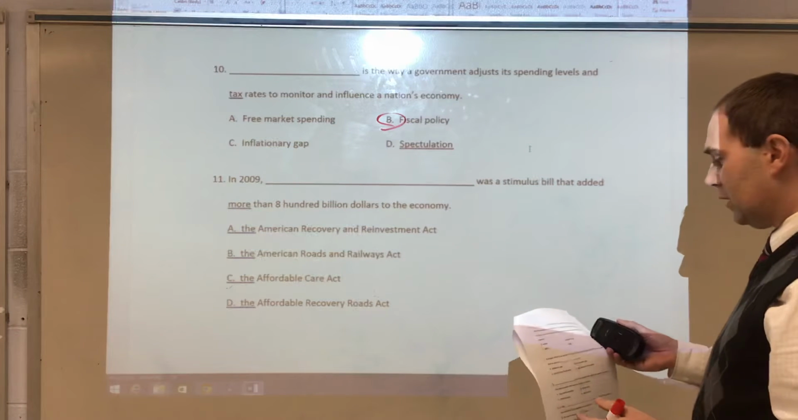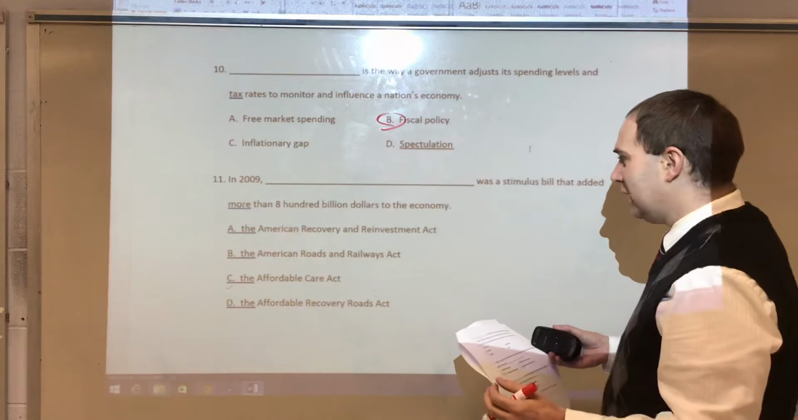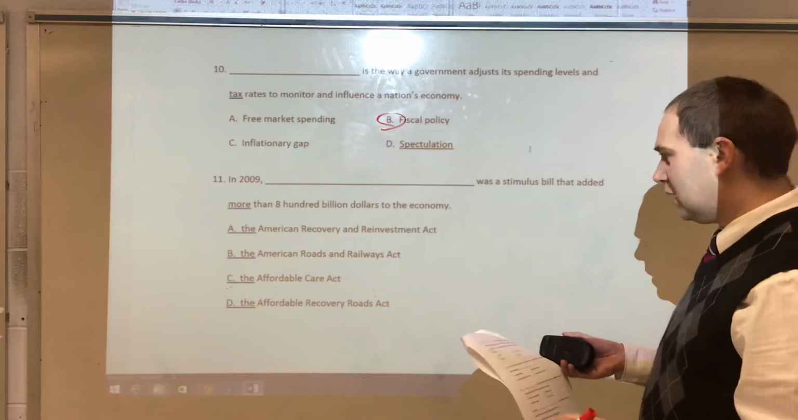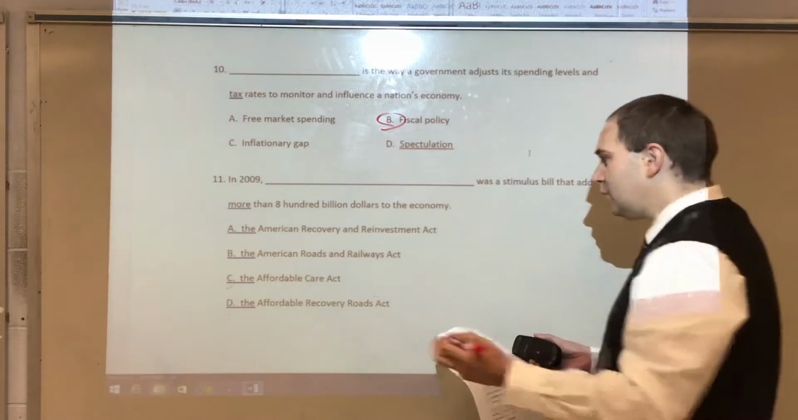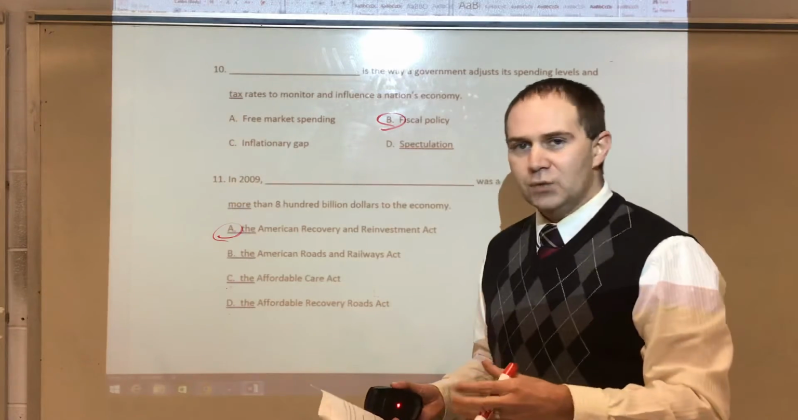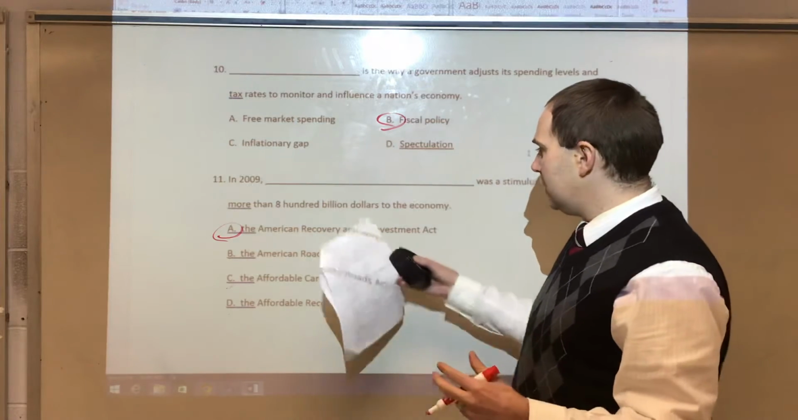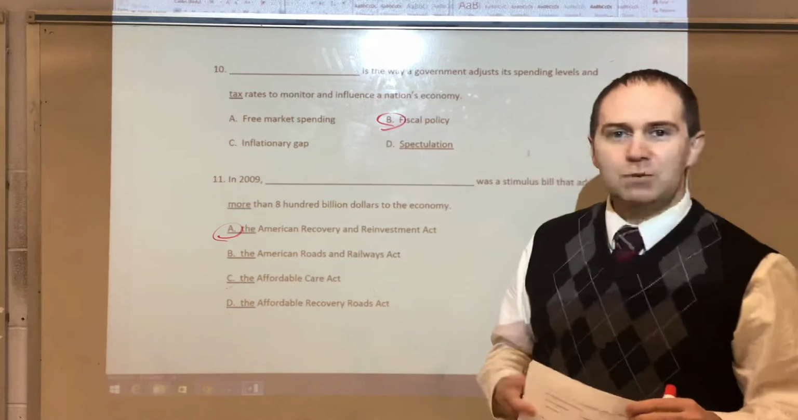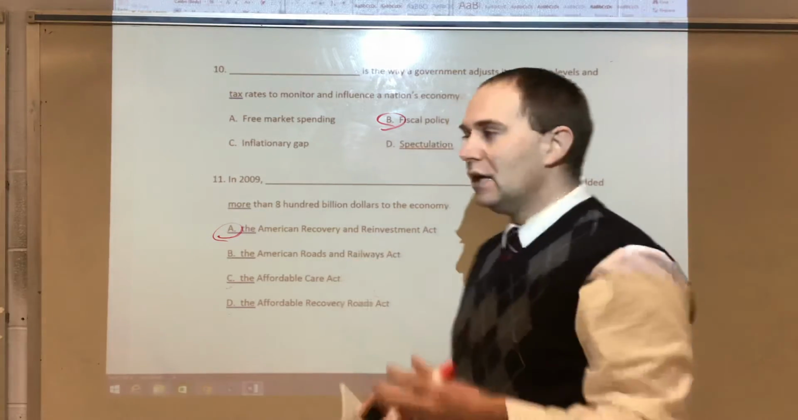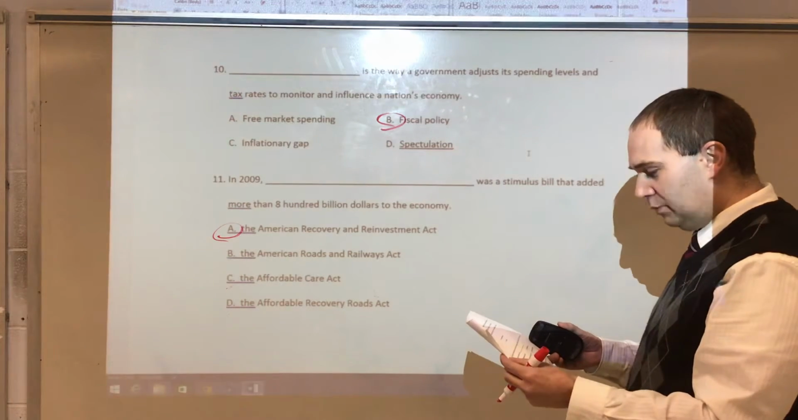Number 11, 2009, the American Recovery and Reinvestment Act was a stimulus bill that added more than $800 billion to the economy. So, with that being said, when you get upset because one president does something, guess what? They all do these similar things. Yes, President Trump did a stimulus bill that was over $1 trillion. This is a part of the Obama administration and what they did. So sometimes they work, sometimes they don't work. But this, number 11, would be A.